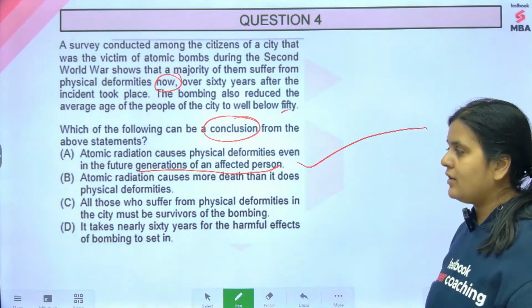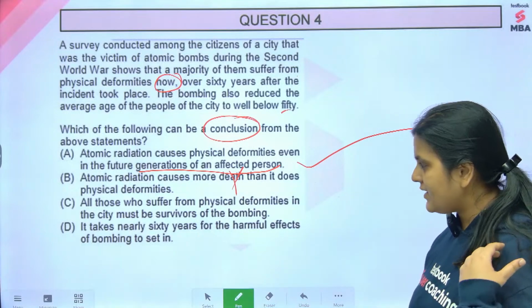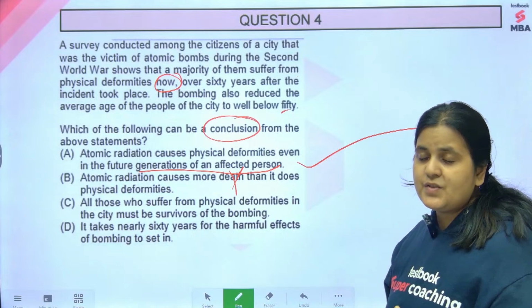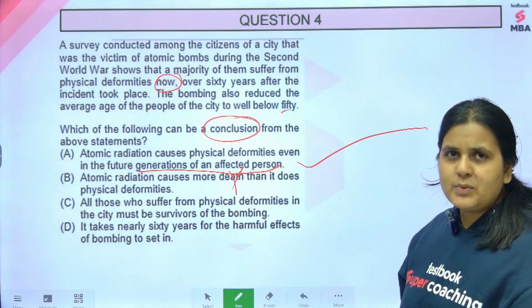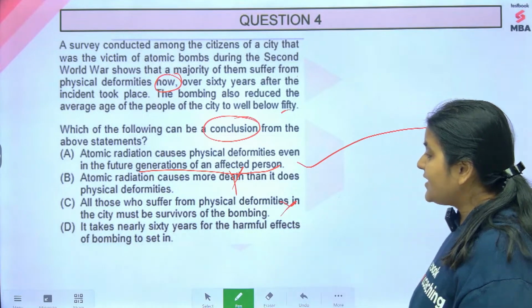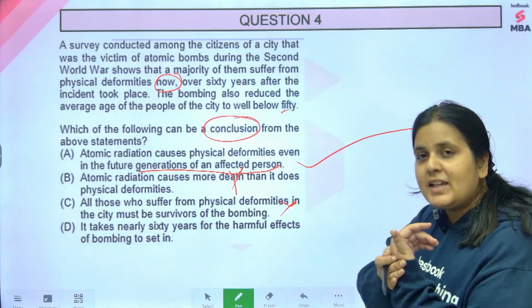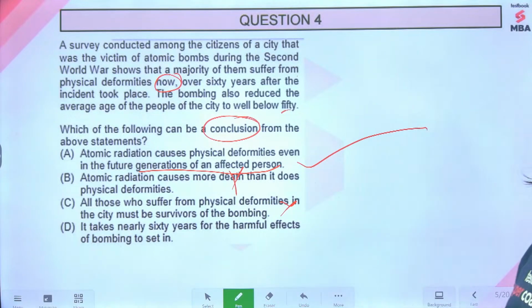Very good. Death, comparison of death versus physical deformity is irrelevant. All those who suffer from physical deformities must be survivors of the bombing. No, it's not true the other way around, right? They could have been born with a disability or have some other issues as well. It takes nearly 60 years for the harmful effects of the bombing to set in, but वो लोग तो 50 से पहले ही चल बसे. Right, correct. Your answer option is A, and A.